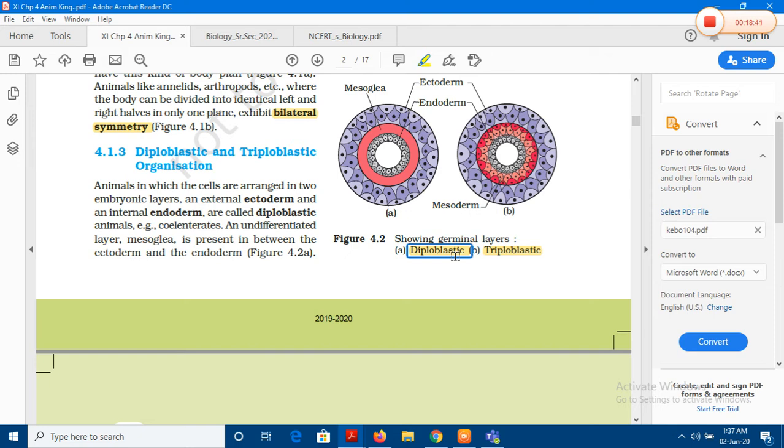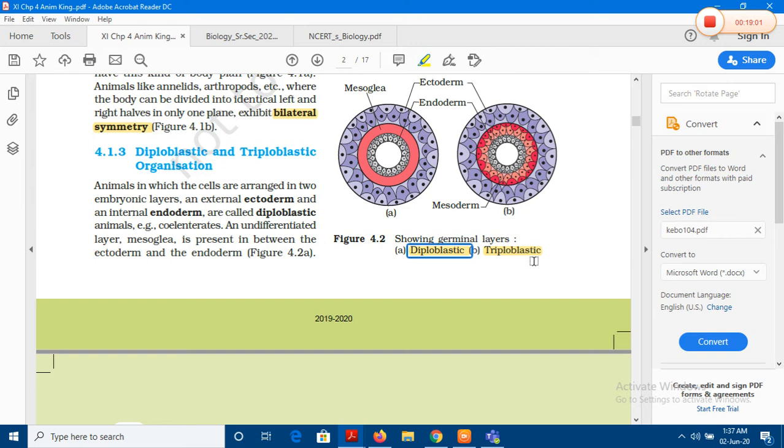This will be explained better when in class 12 we deal with reproduction. For now, try to understand that animals can be divided into two main categories, diploblastic or triploblastic, as the name indicates, whether they have two germinal layers or three germinal layers.